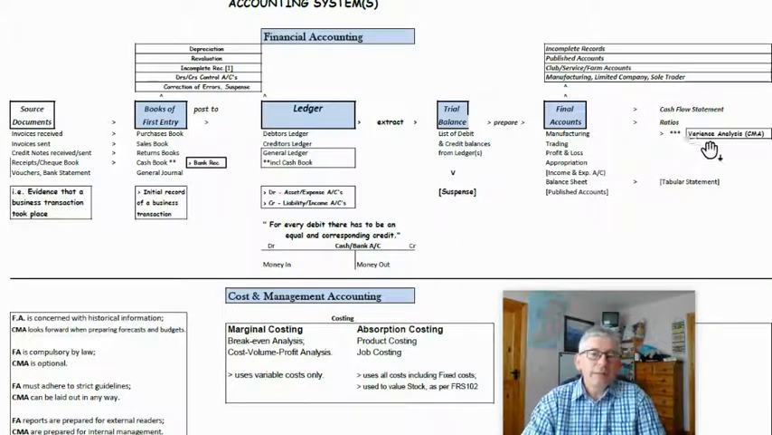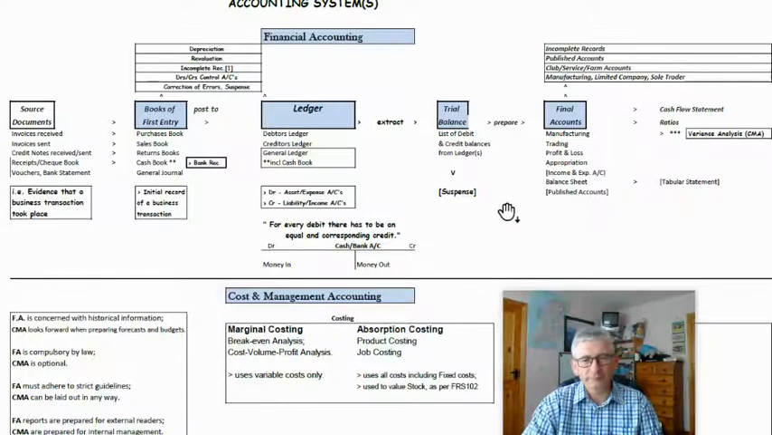And then you have this thing here, variance analysis. Variance analysis comes in with your budgets. When you have your actual results, you can compare your actual results with your budgets to see if there are any variances and to see why differences may have happened.